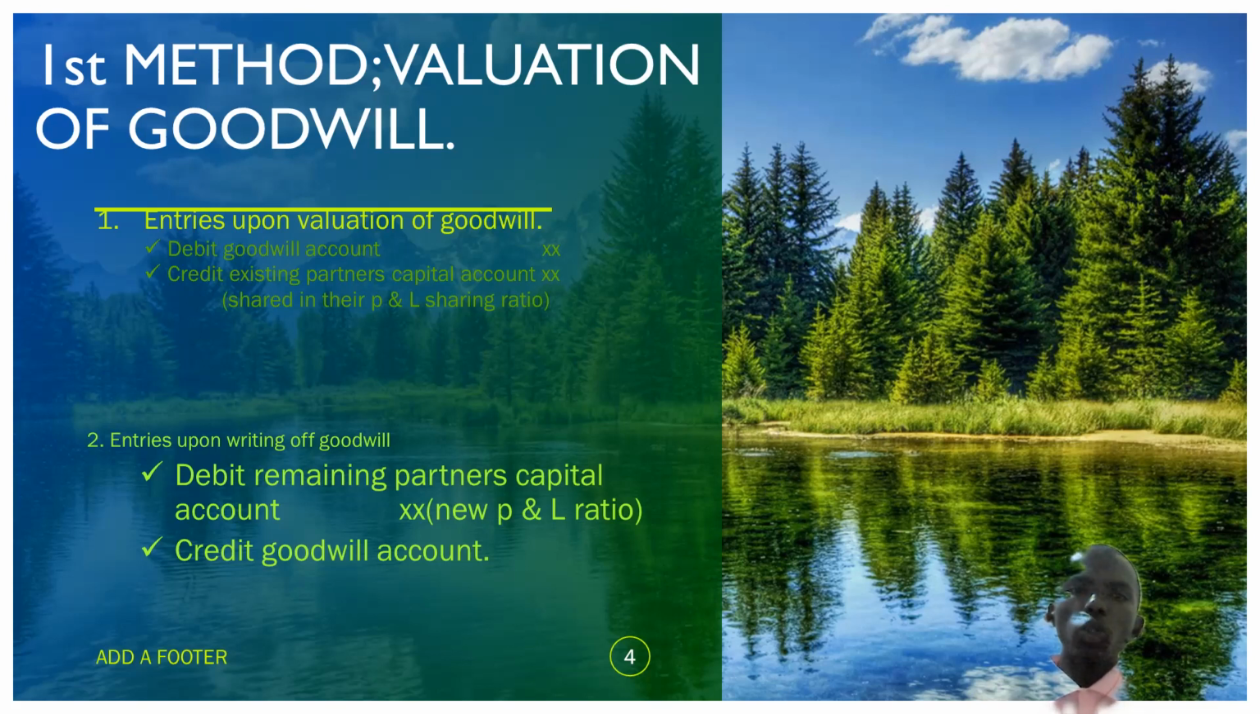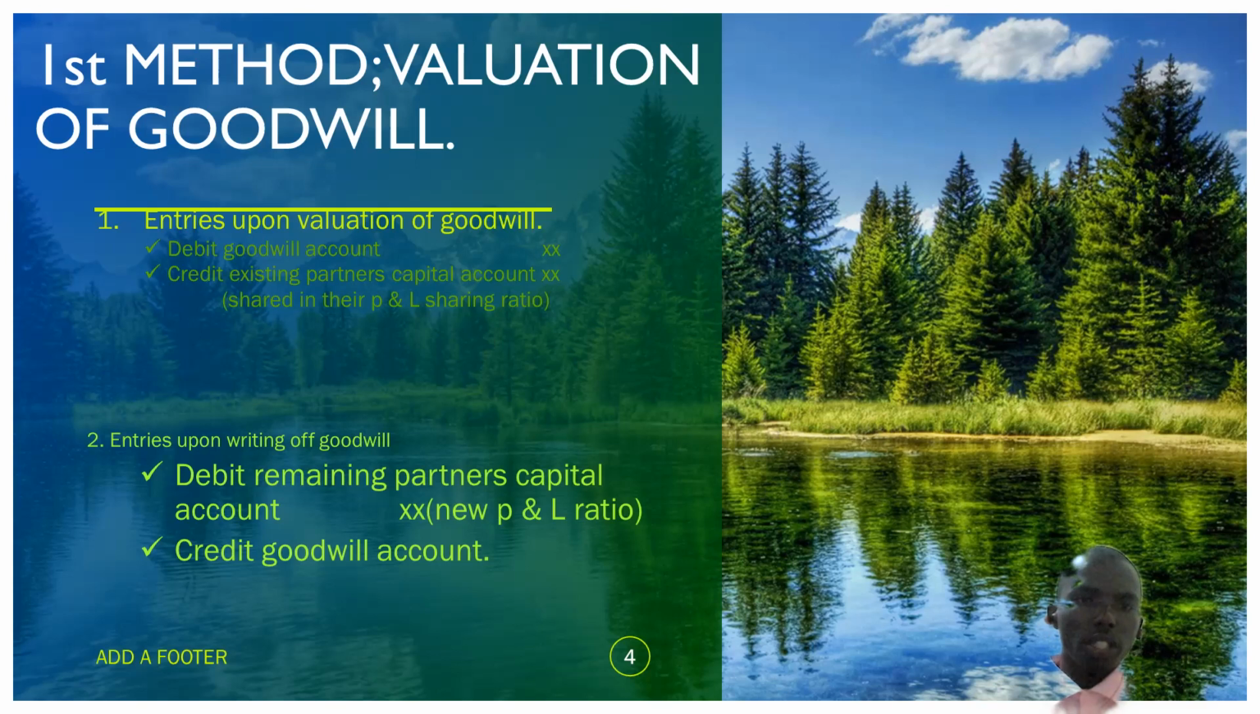But that same amount, we credit the existing partners' capital accounts with the same amount. Let's take an example. It was 60,000. We debit that 60,000, but we subdivide it among the existing partners' capital accounts. You can't debit goodwill of 60,000 yet credit goodwill of 50,000. No, it is the whole amount. That is the first entry that is done.